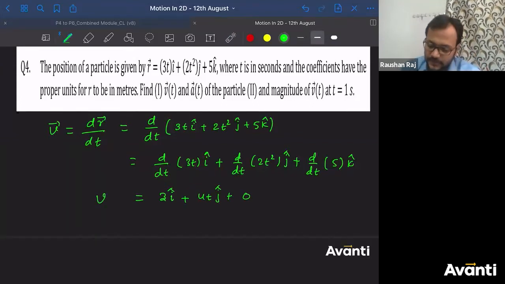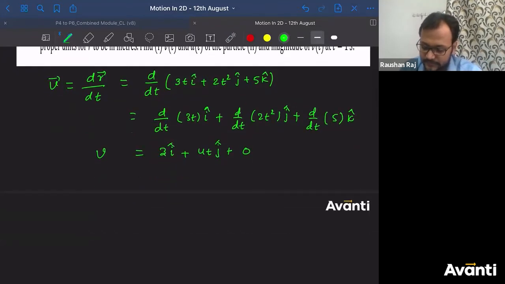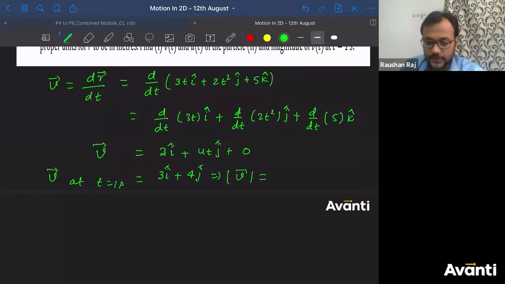Tell me guys, what is the velocity at t is equal to 1 second? So put the value. So 3 i cap plus 4 j cap. What is the magnitude guys? So magnitude will be x component square 3 square plus y component square 4 square. So answer is 5 meter per second. This is the answer for second one, right?